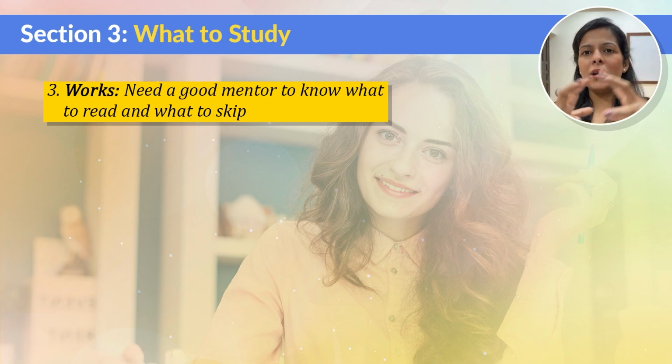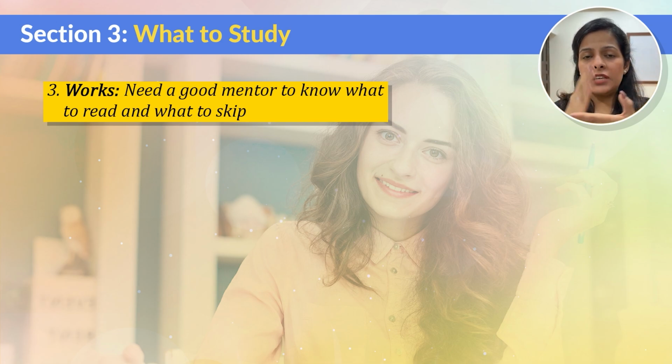Okay, so now when it comes to understanding and reading these works, you have to understand that you cannot read the text of these works, because there will be more than 500 such works that you have to study only in British literature, and it is not possible to read 500 novels, because the UGC NET exam is something for which you have to do a lot of study in very limited time.